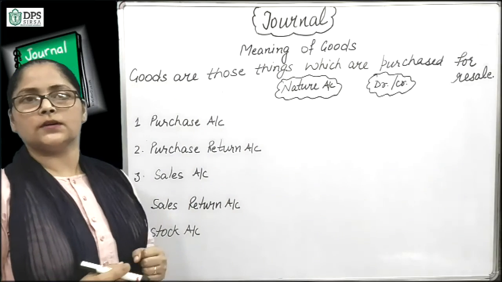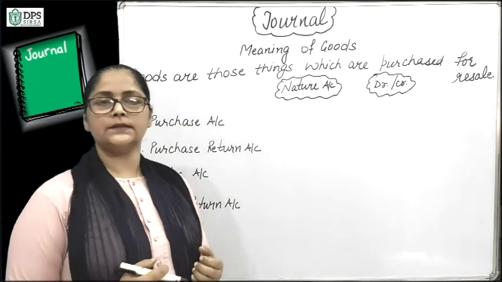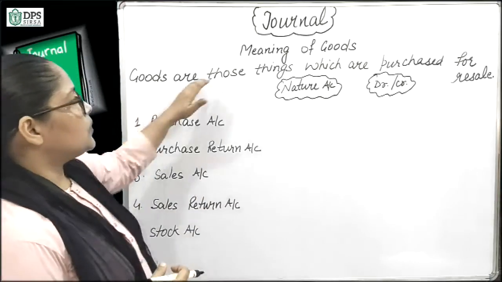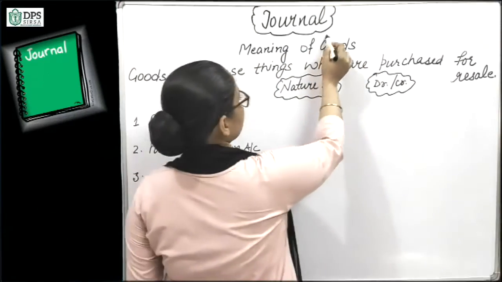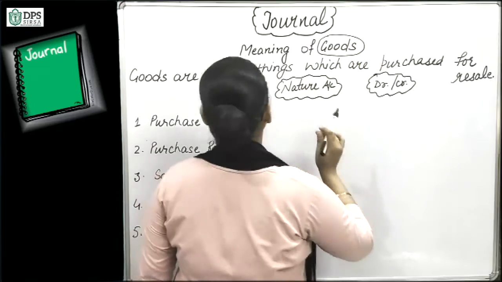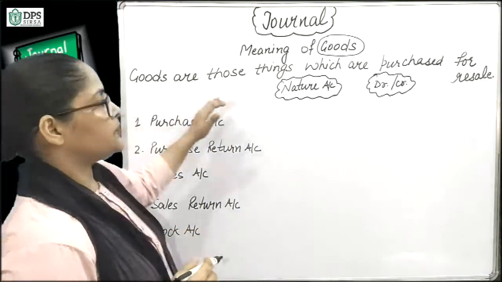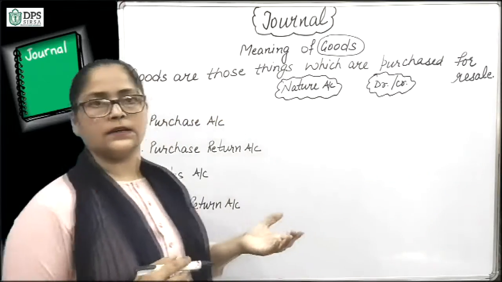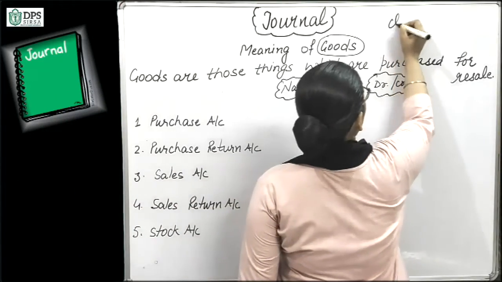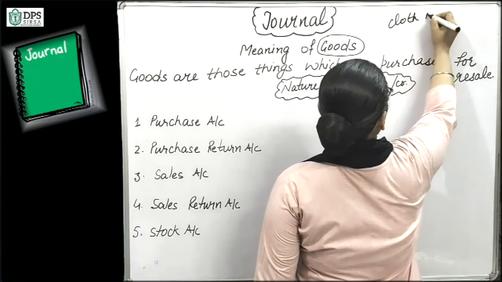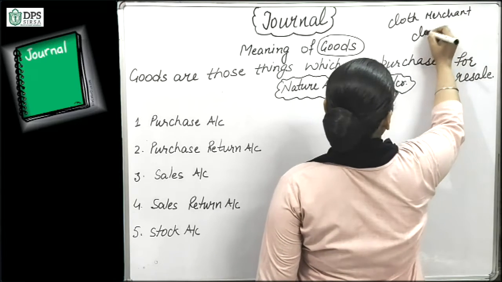Before starting numericals, I want to discuss with you some important concepts. So, the meaning of goods. The term goods we are using again and again in journal. Goods are the things that are purchased for resale. Suppose a businessman is a cloth merchant dealing in clothes.